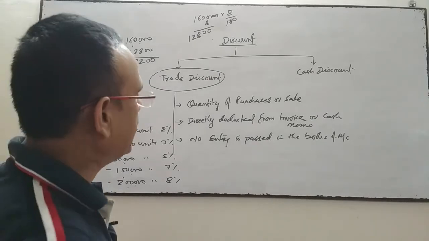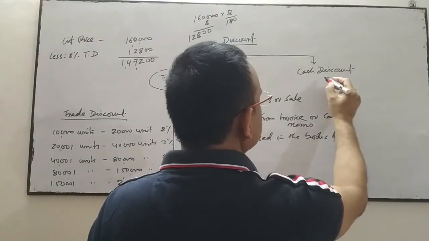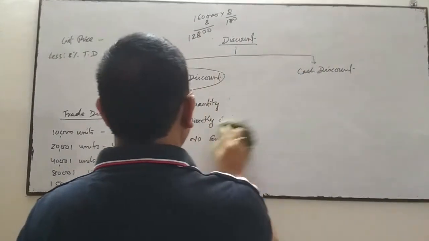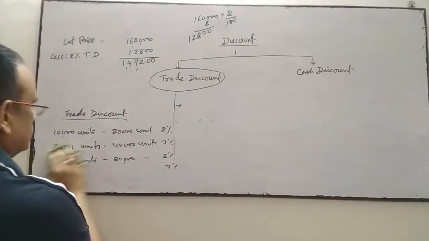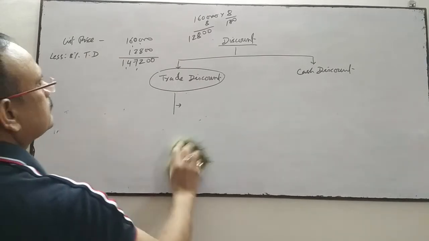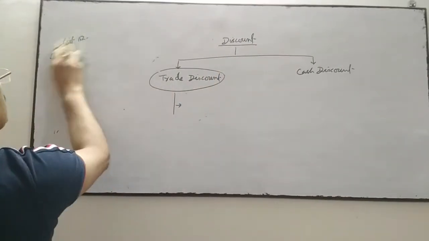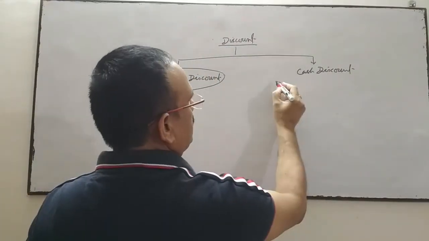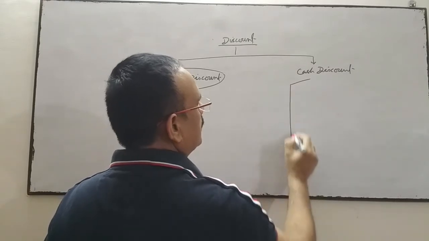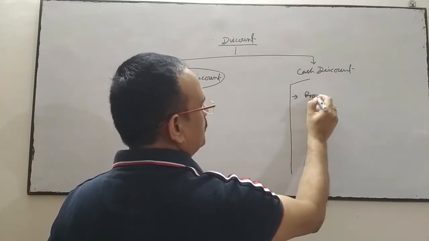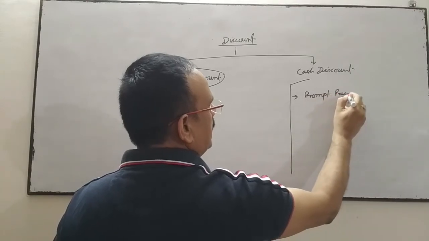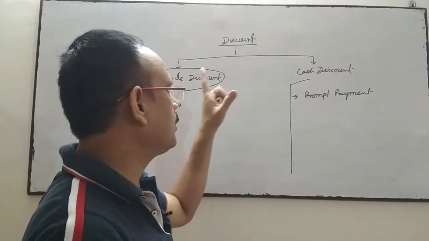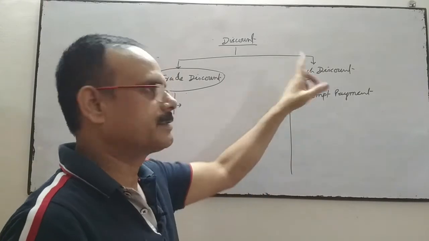Okay. Now come to the cash discount. Cash discount is given by the seller to the customer for prompt payment. As early as the customer pays the amount, the seller will give the cash discount.